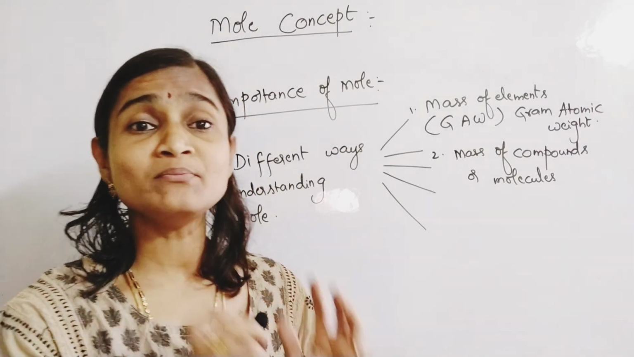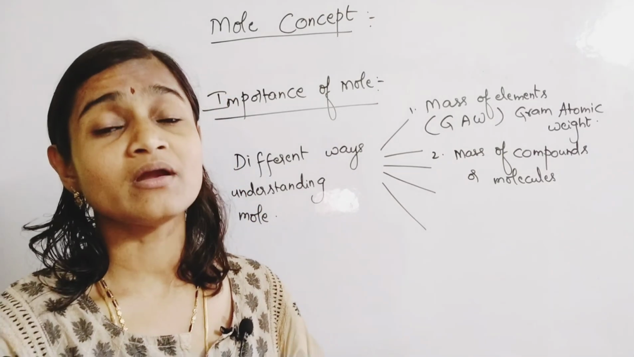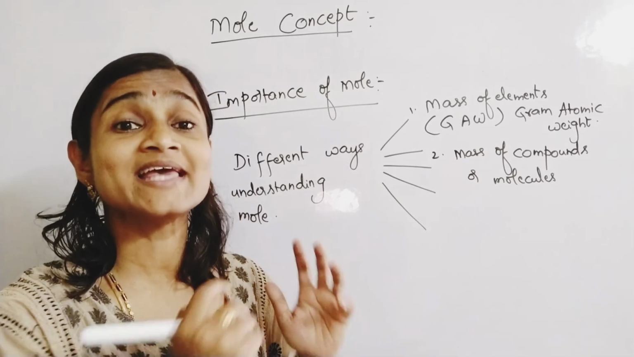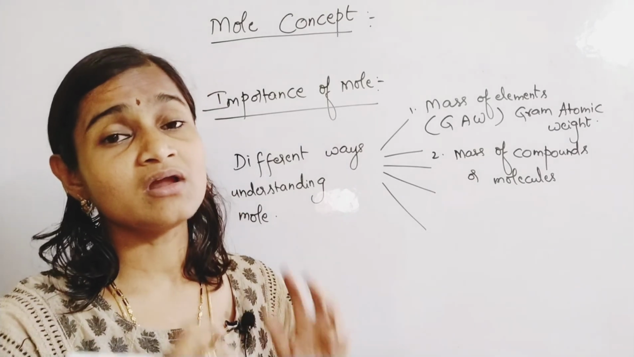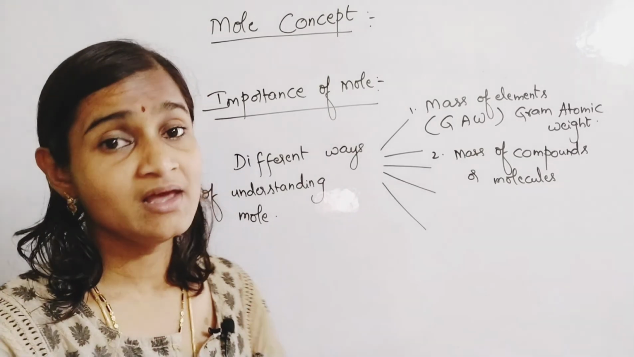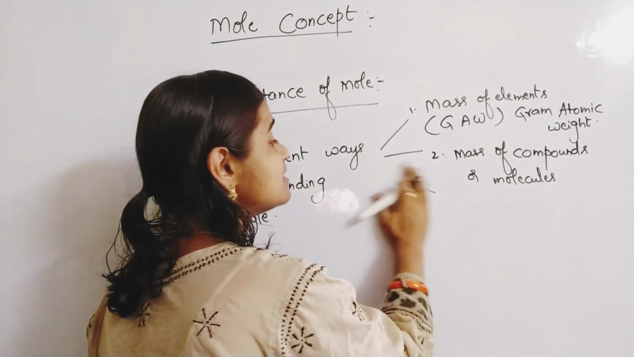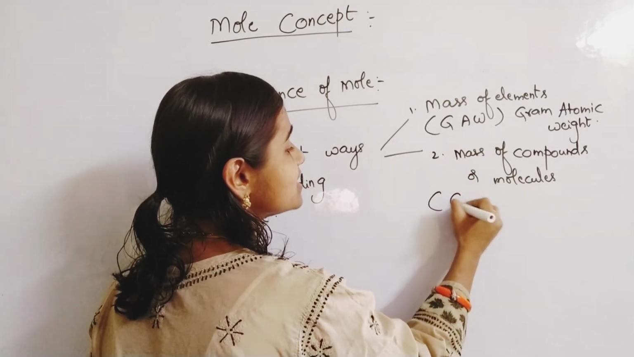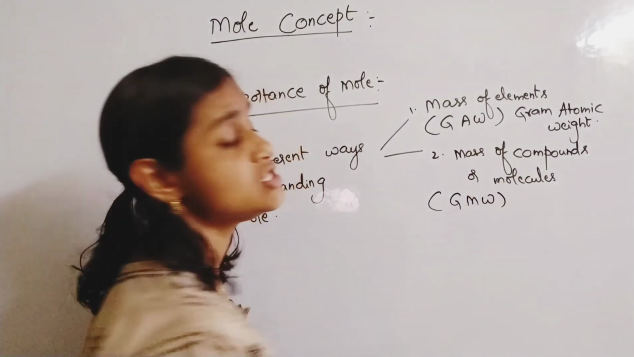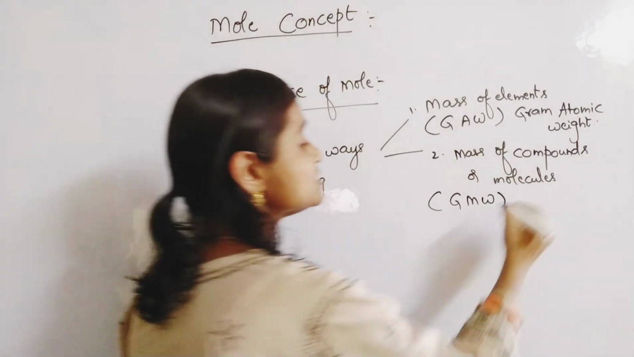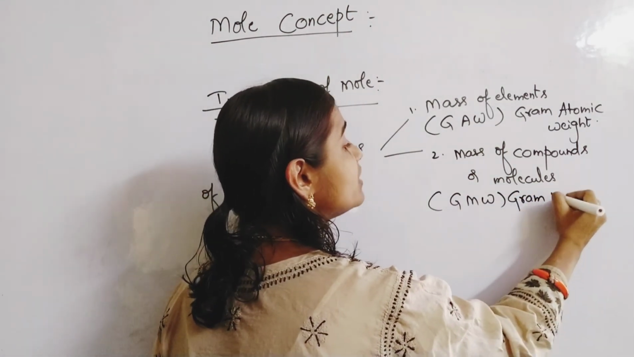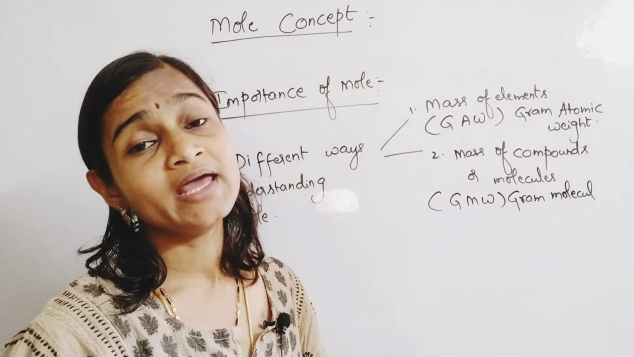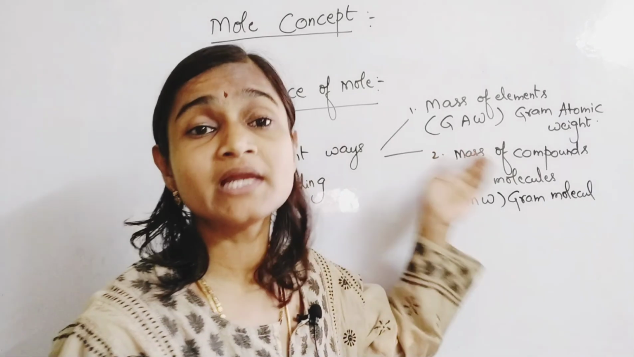So the mass of 1 mole of any compound, or the mass of 1 mole of any substance which is existing in the form of a compound or in the form of a molecule, we will calculate its mass using a unit called gram molecular weight, GMW. GMW stands for gram molecular weight. Now we will count the atomicity of the elements which are present in that particular molecule.